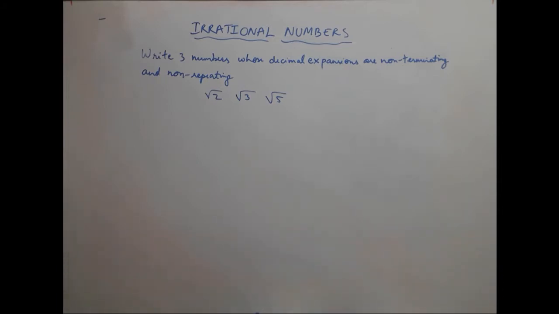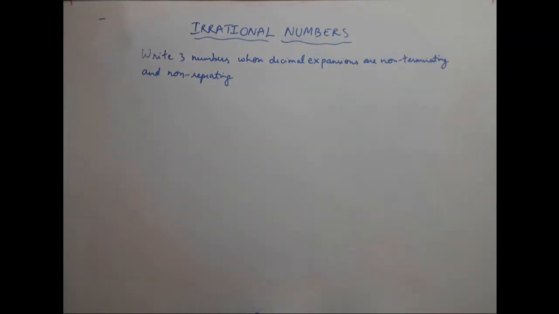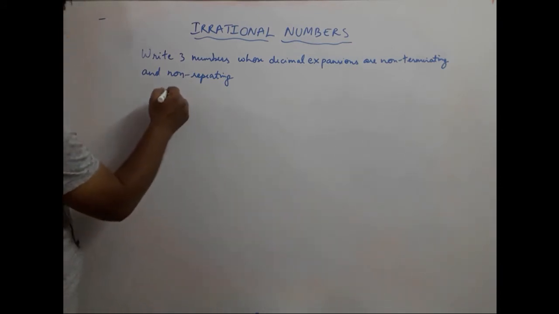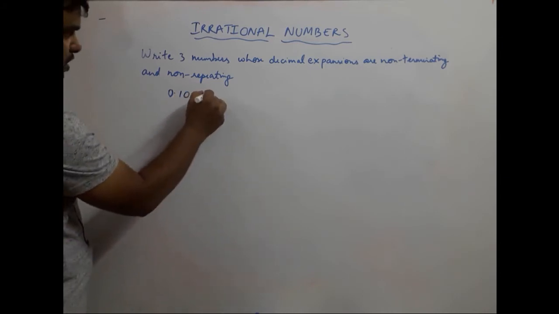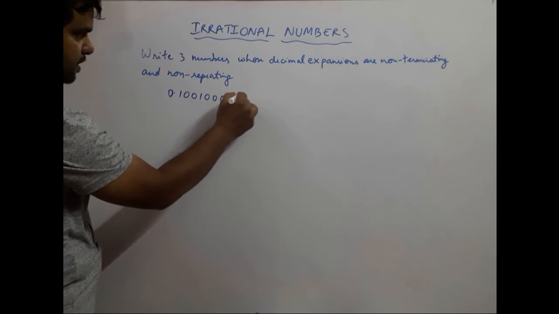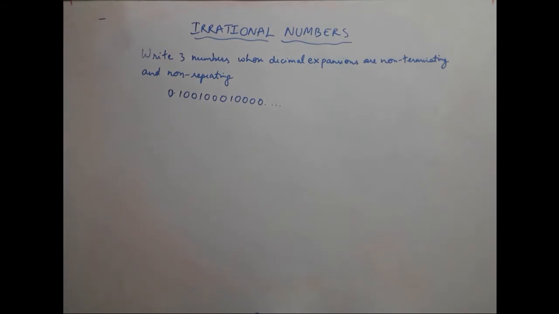Now, but we need decimal expansions. Okay, we don't need square roots, we need decimal expansion. So how can we get decimal expansion? Just imagine that you need something that is not terminating, that means it has to continue forever, and we need something that does not repeat. So let us take one example. Okay, we'll take 0.100, okay, 1000, then 10,000 and dot dot dot.